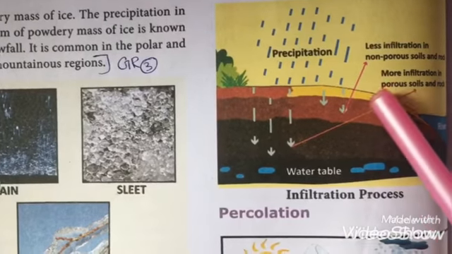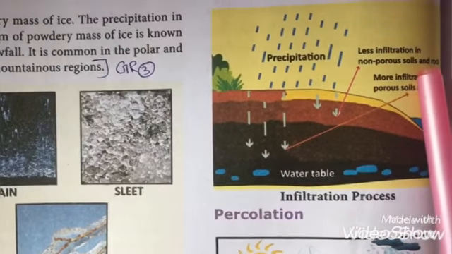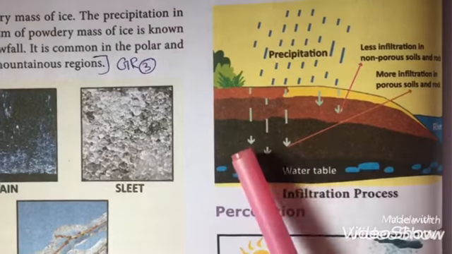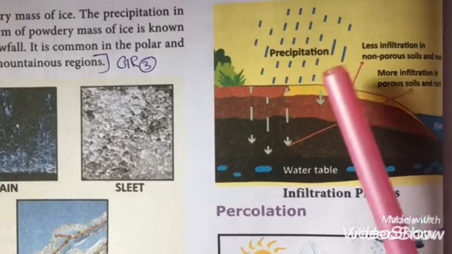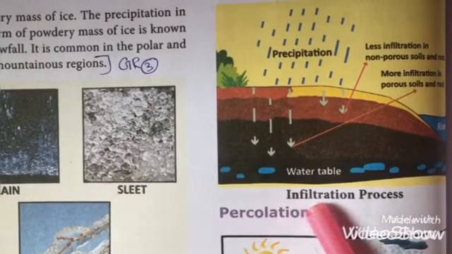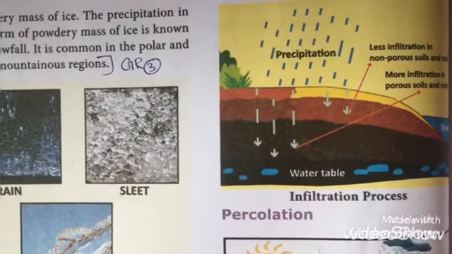If the soil is very hard like a rock, then the water cannot penetrate into the soil. If the soil is porous, then the water can penetrate deeply into the soil. So this is called the infiltration process.